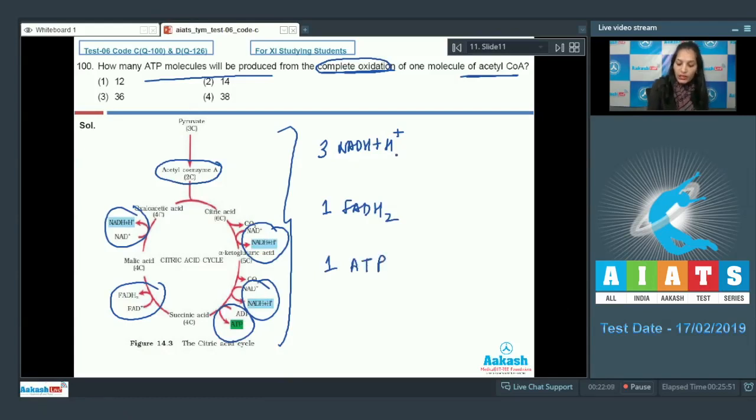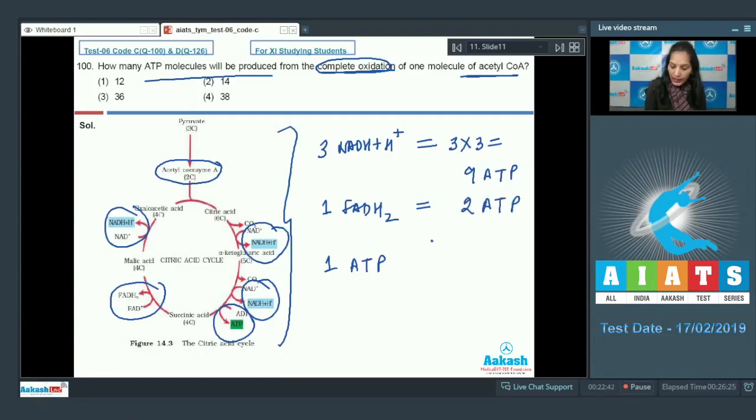Now, these 3 molecules of NADH will produce how many ATP? You should know that 1 molecule of NADH produces 3 molecules of ATP in the mitochondria. So, this will lead to production of 3 into 3, that is 9 ATP. 1 FADH2 will produce 2 ATP.